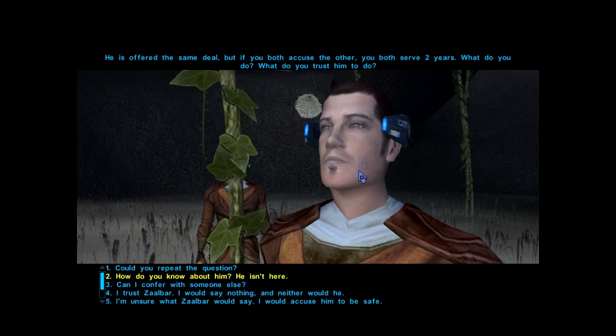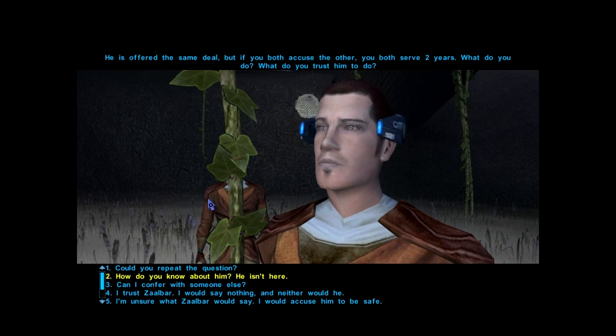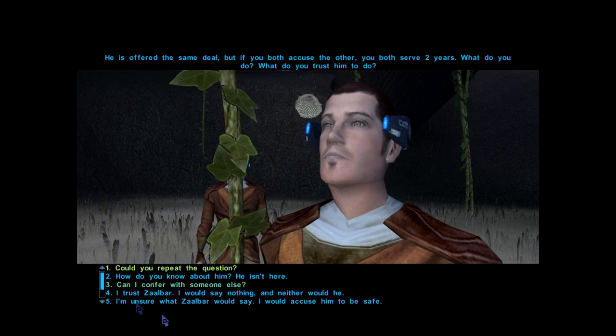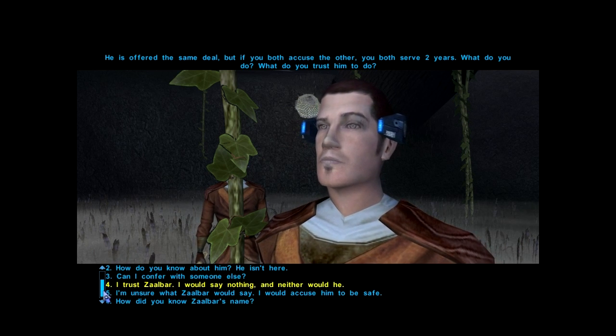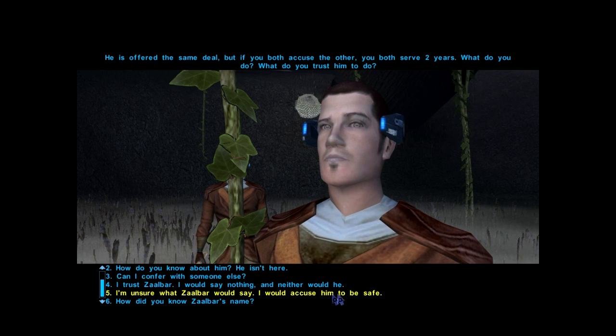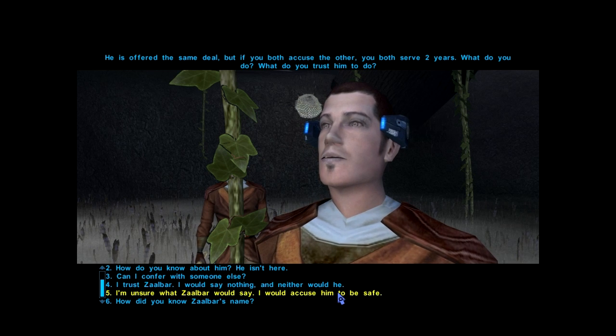Well, Veldrin would look after his own interests. We know that without a doubt. So he would accuse Zalbar of being a traitor, just to keep out of prison for his own purpose. Yeah. So Veldrin, unsure what Zalbar would say, accuses him to save his own back.